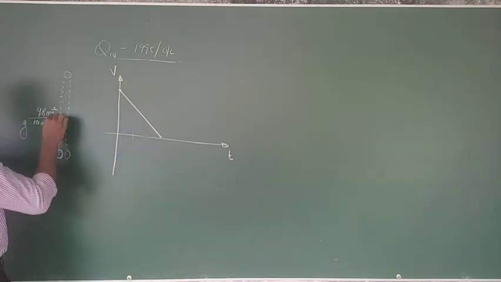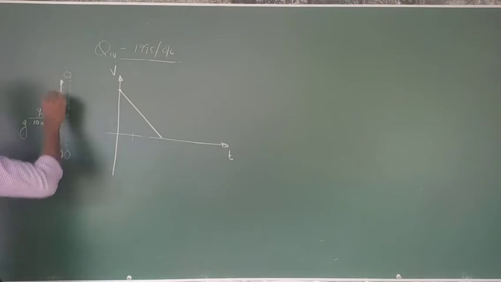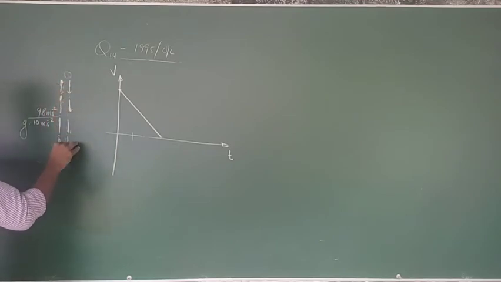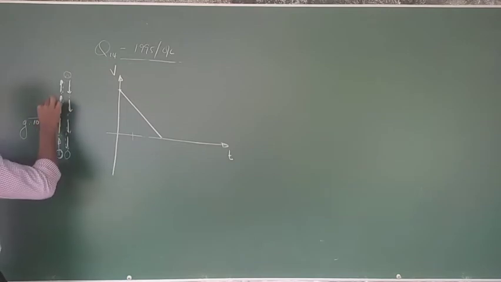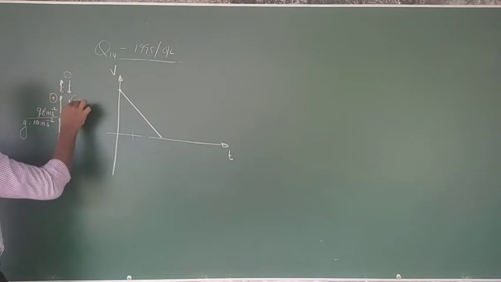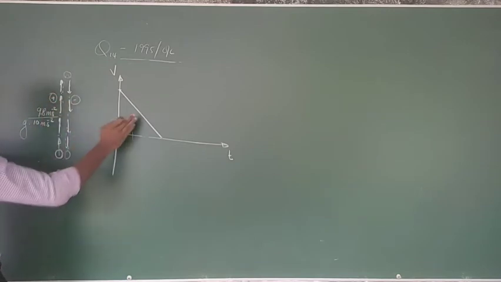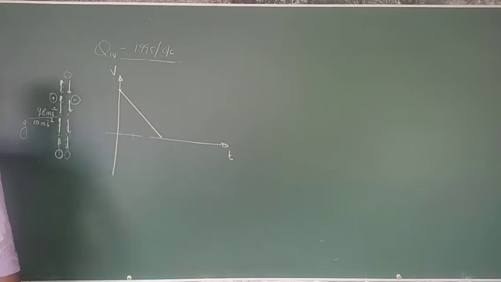After that, what is going to happen? Earlier the component of the velocity is in this direction. Now the component of the velocity is in this direction, right? Which means if you take this as positive, then this direction should be negative. Then the graph should move to the negative side, right? It should move to the negative side, right?